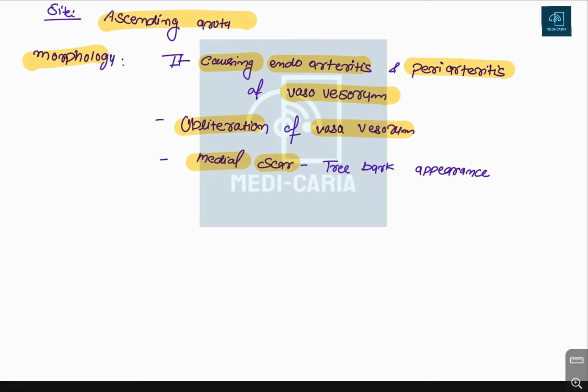Medial scar, how does it appear? Okay, this is a medial scar with a tree bark appearance. Okay, so that describes how the syphilitic aneurysm presents. Okay, so this is all about the aneurysm.